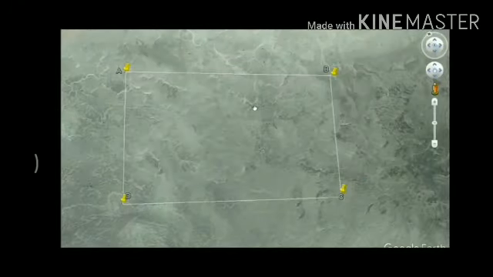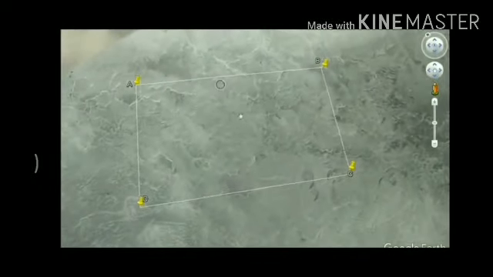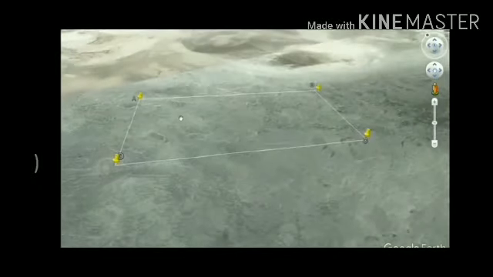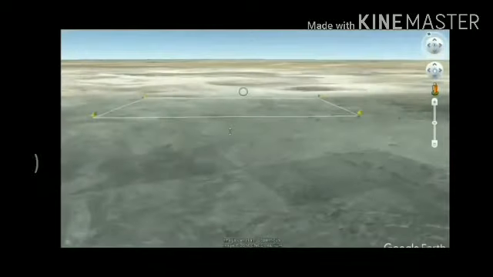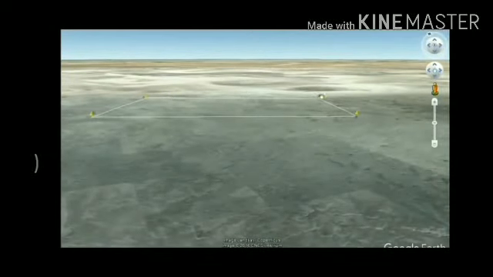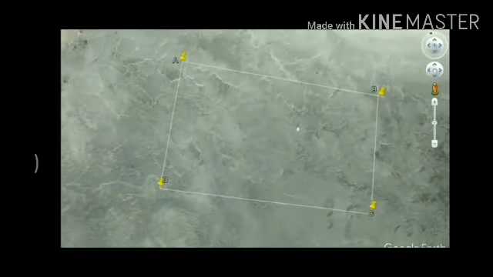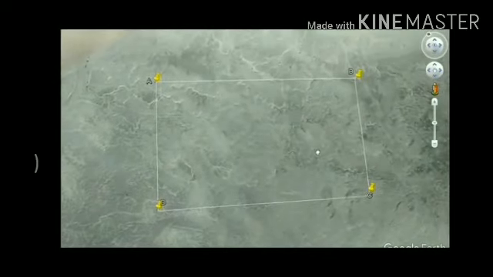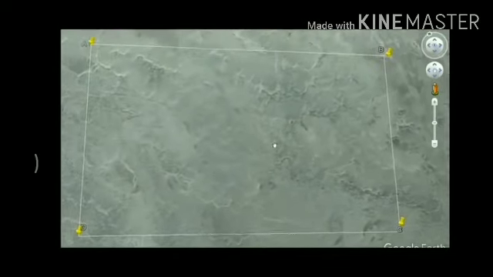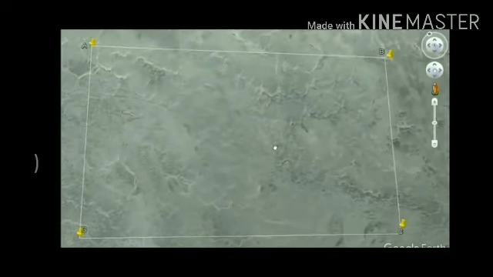Suppose a smaller area is considered on the surface of the earth, like this A, B, C, D. Just observe the sides of this area. It is a plane. So in that condition, it is not necessary to consider the curvature of the earth. So in that condition, we can conduct the plane surveying.